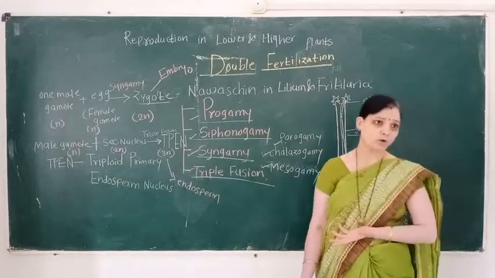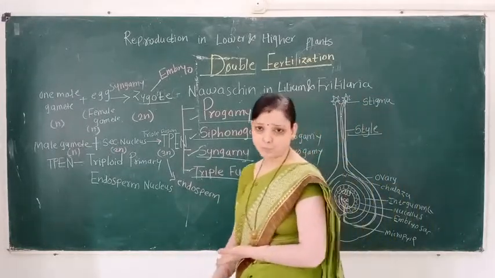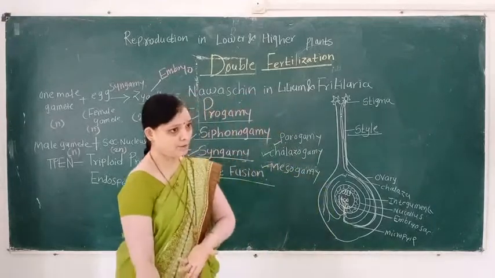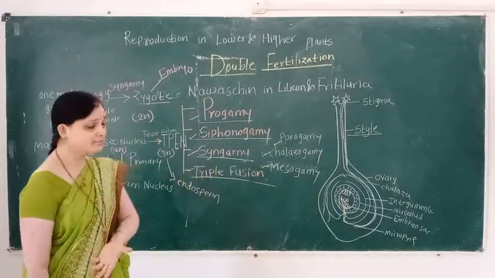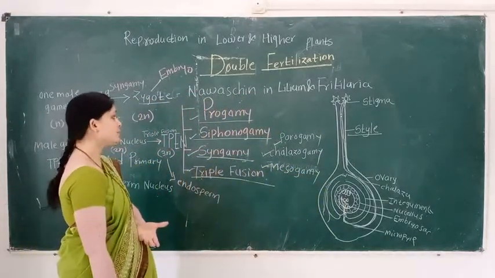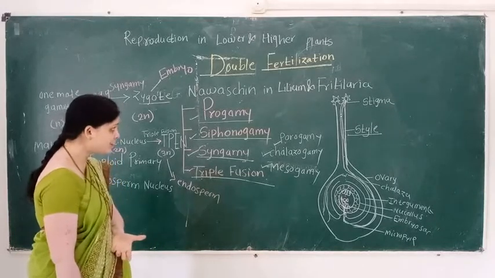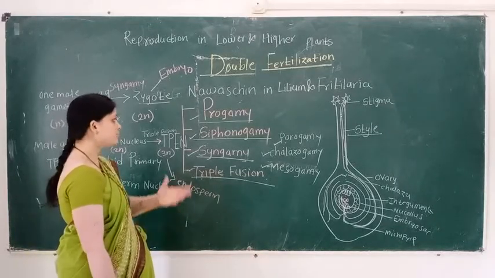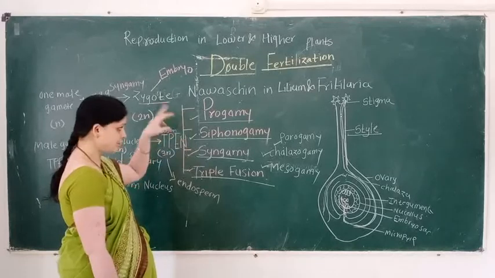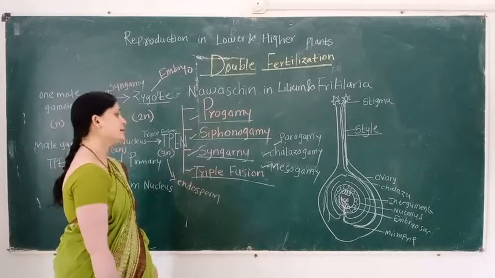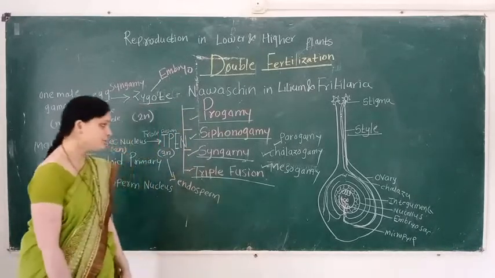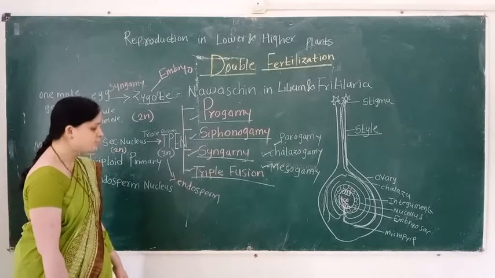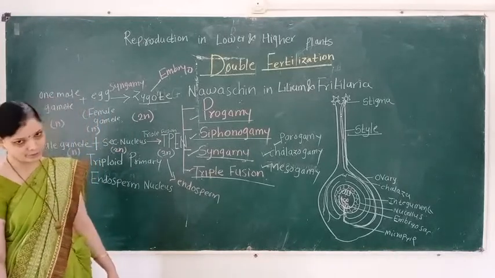That is for the formation of the plant body. These changes are very necessary. So double fertilization consists of four processes: first porogamy, second siphonogamy, third syngamy, fourth triple fusion.